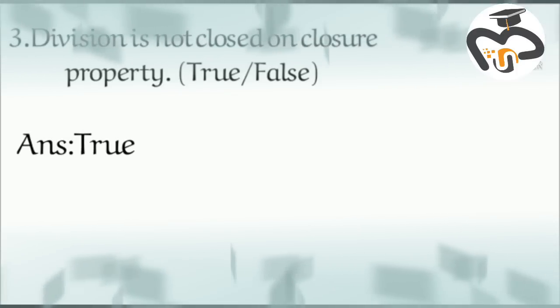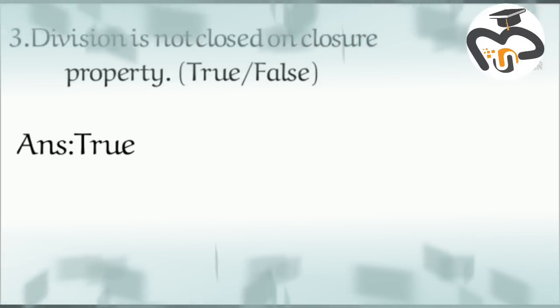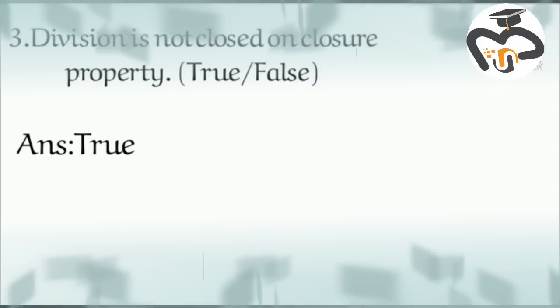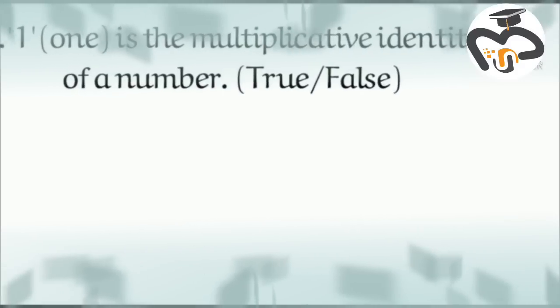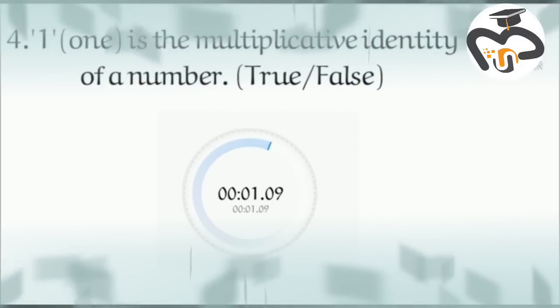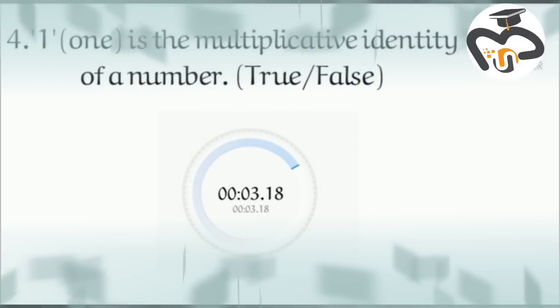Answer: true. Four. 1 is the multiplicative identity of a number. True or false?